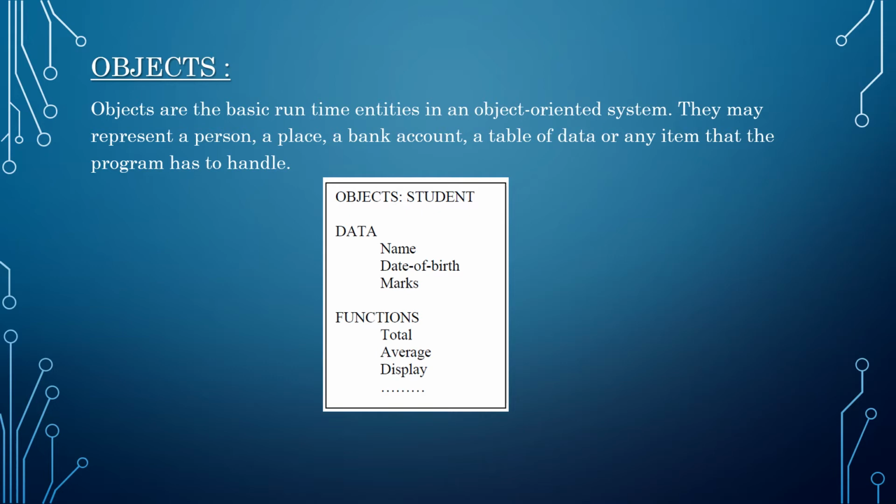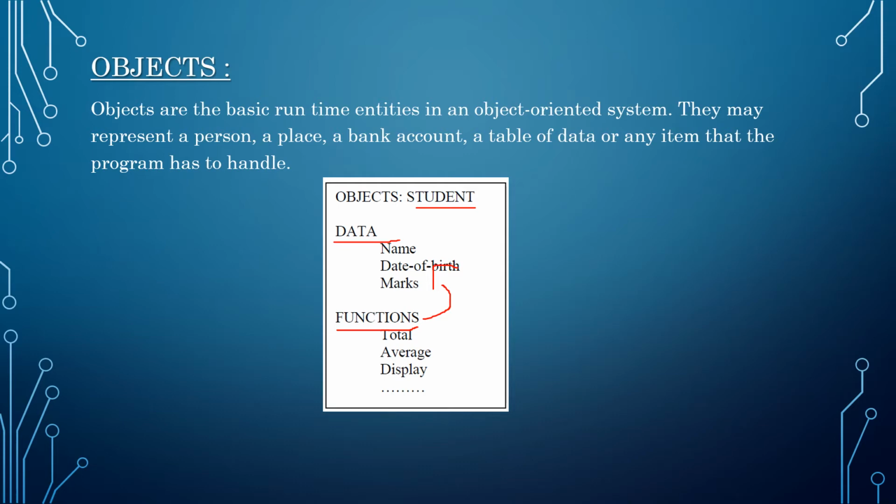Here, in this example, they have shown an object named student, and this student object has a set of data and functions. Functions are nothing but the functions that operate on the data of that particular object.